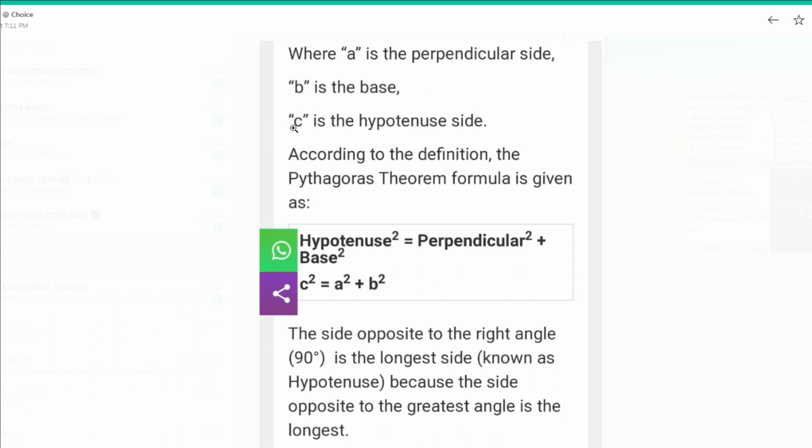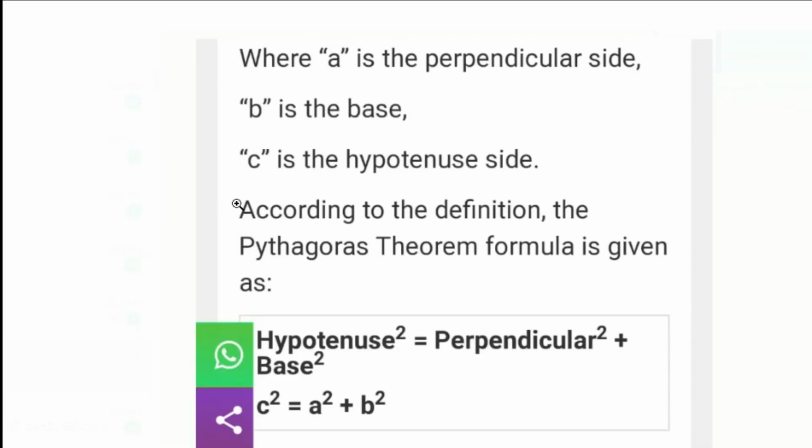Okay, are you seeing the cursor? I am indicating with the cursor. What are the three sides of a right angle triangle? A, B and C. What is A? Perpendicular, B base, C is hypotenuse. Now according to the definition, Pythagoras states that the square of hypotenuse is equal to the sum of the square of perpendicular and the square of base.